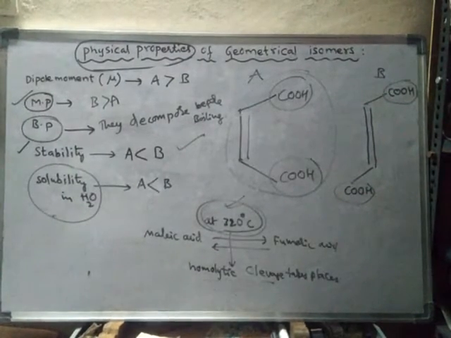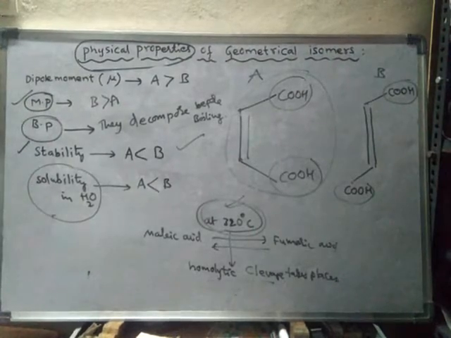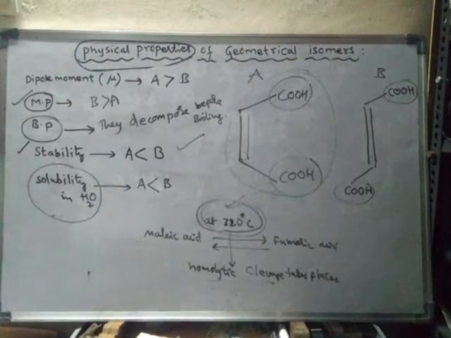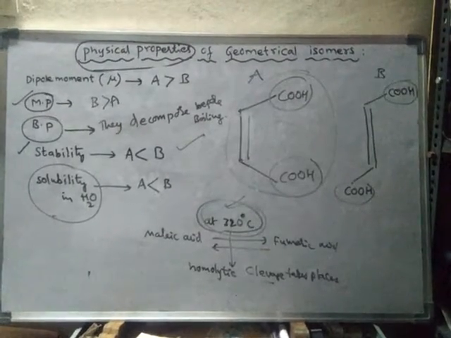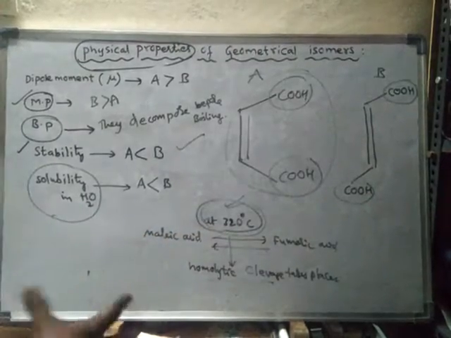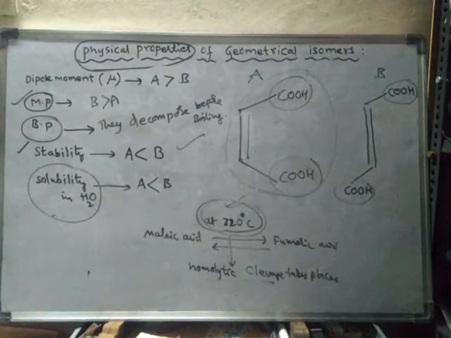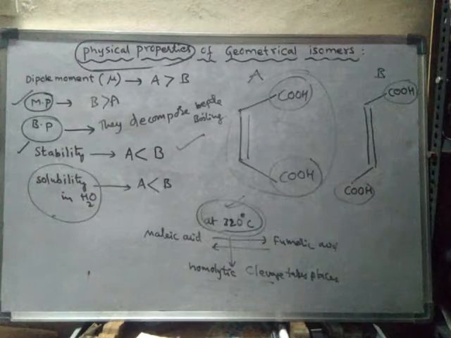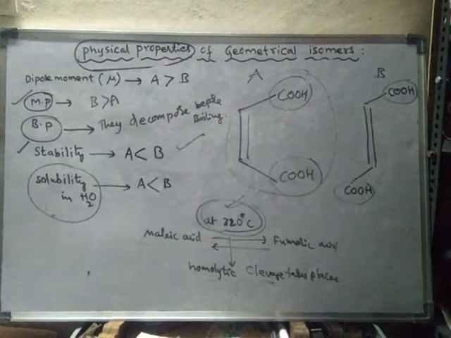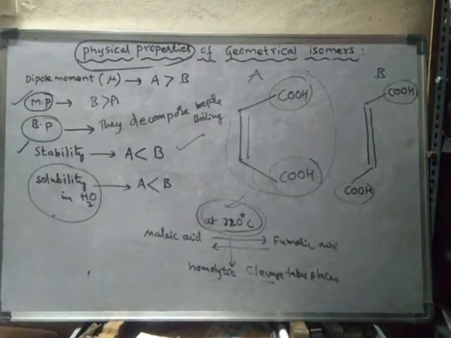That means the action of heat, on strong heating at higher temperatures, particularly above 320 degrees centigrade, will interconvert the cis and trans forms; one form will interconvert into another form. So these are some of the physical properties generally encountered in geometrical isomers. Okay, so we'll discuss the other concepts in the next video.